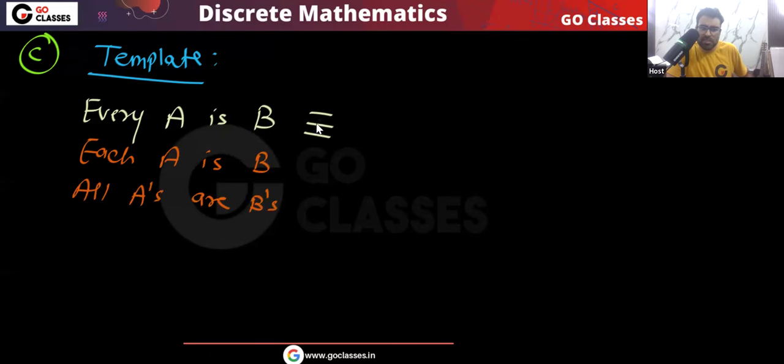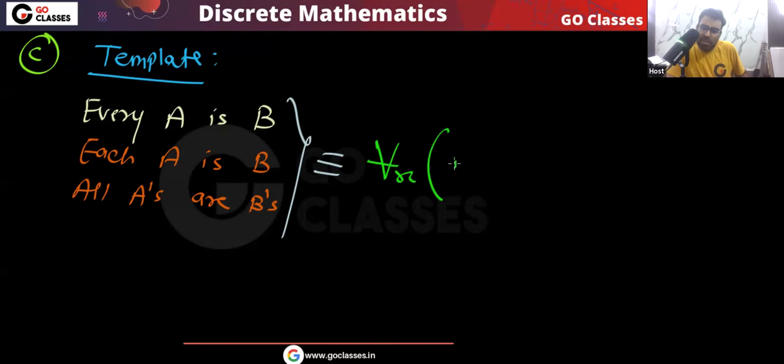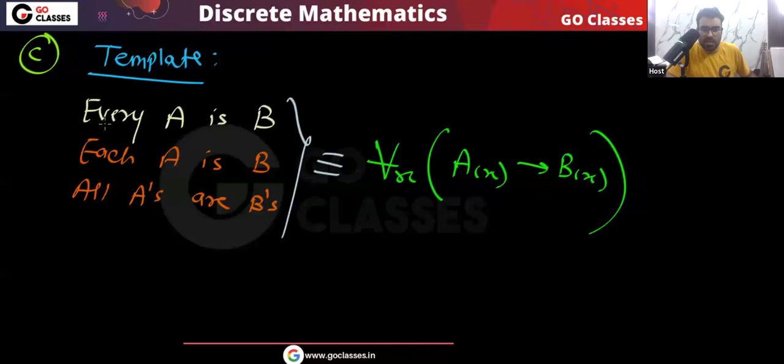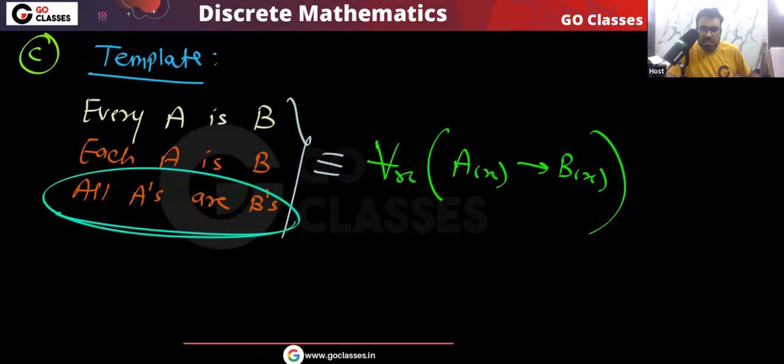These statements are basically the same. Now tell me, how do we write this template in first order logic? We write it like this: for all x, if you are A, then you are B. Means every A is B.